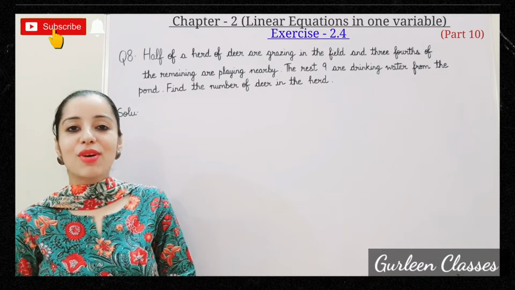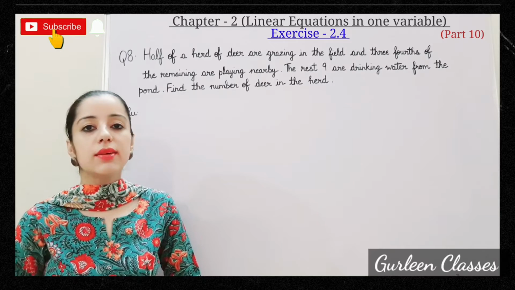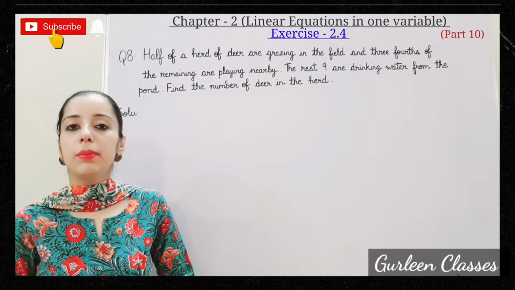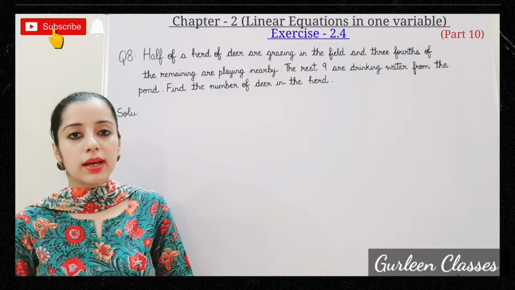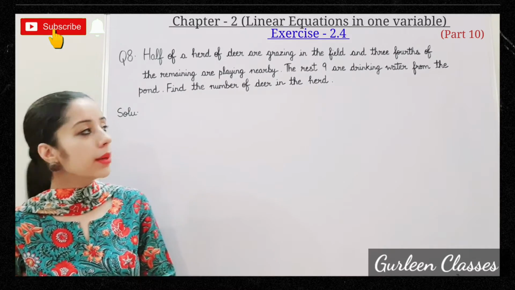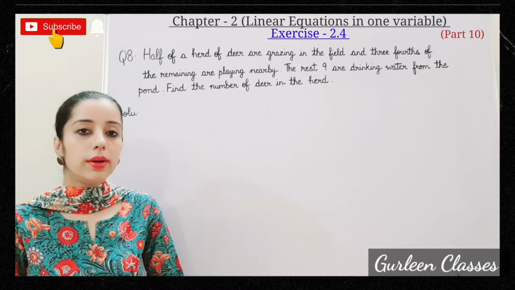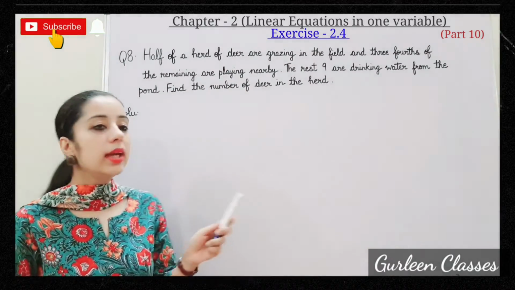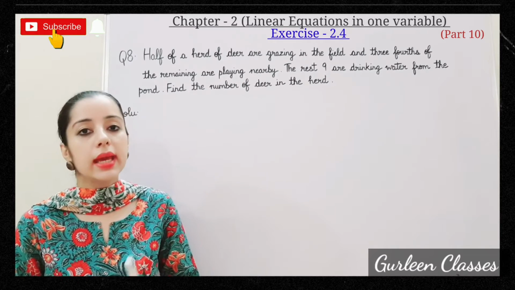So let us start from question number 8. Half of a herd of deer are grazing in the field and 3/4 of the remaining are playing nearby. What is the meaning of herd of deer? Means हिरणों का झुंड. The rest 9 are drinking water from the pond. Find the number of deer in the herd. We have to tell हिरणों के झुंड में कितने हिरन हैं.